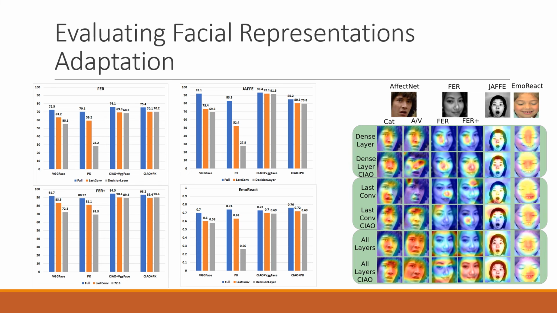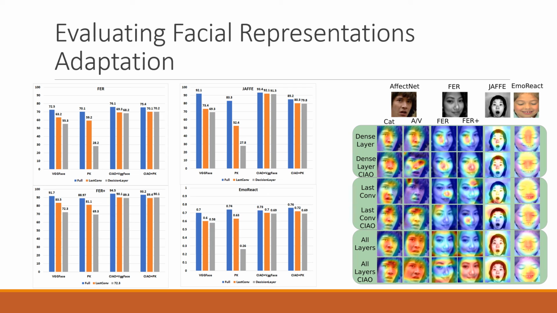We evaluate the impact of CIAO in the same three settings we originally evaluated the facial encoders. In all cases, the performance gain with CIAO is significant, in particular when training only the decision-making layer without changing the facial encoder representation at all. In this case, CIAO improved drastically the performance even on smaller datasets such as JAF, or very unique datasets with very unique facial expression and affective representation, as the ones found in the ImoReact dataset.